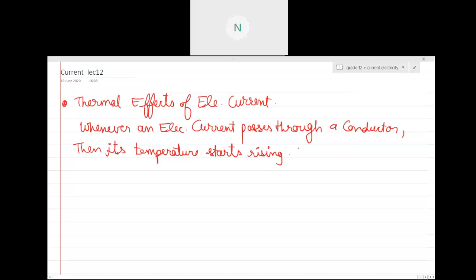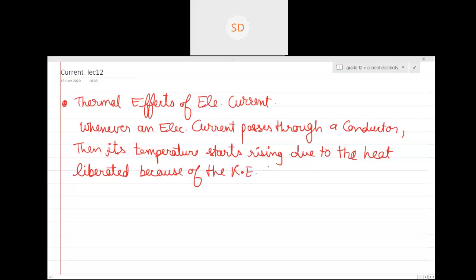Temperature starts rising due to the heat liberated, due to the kinetic energy lost by the free electrons during the heat.